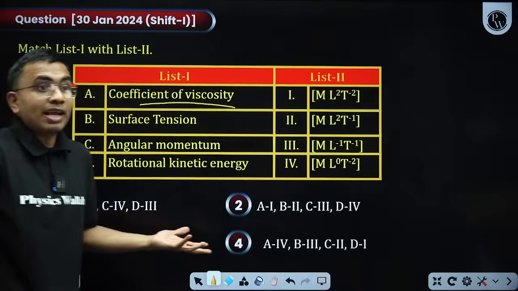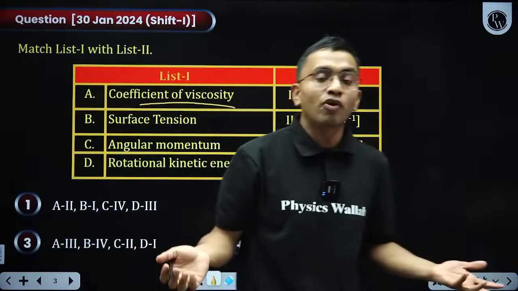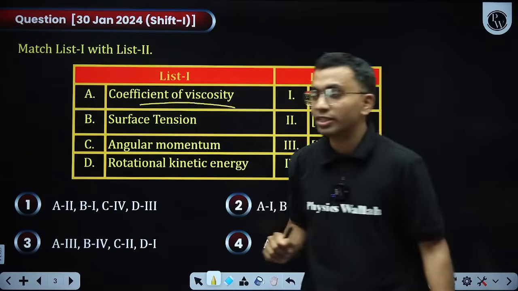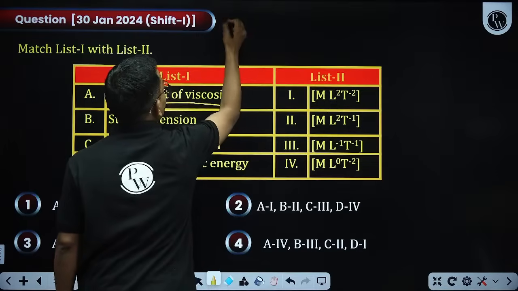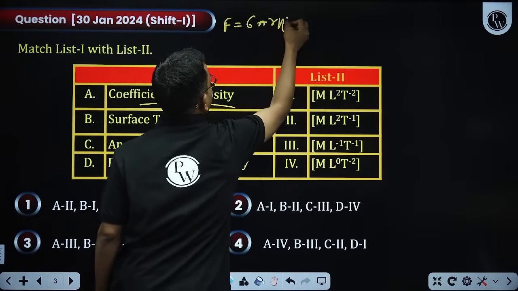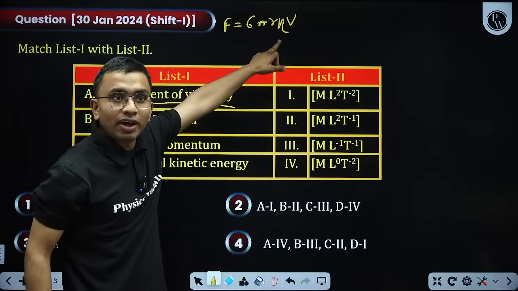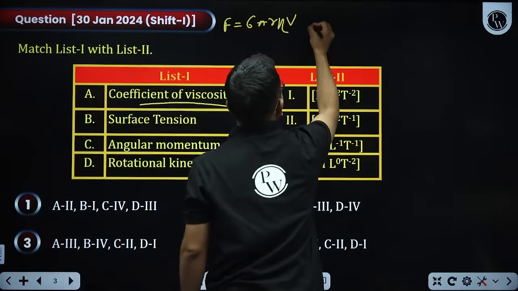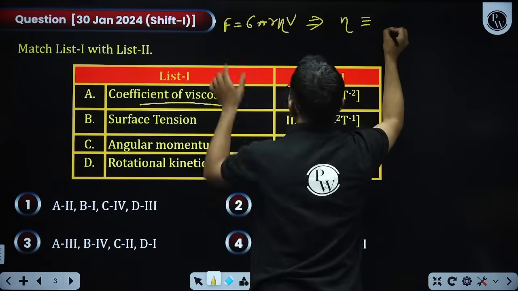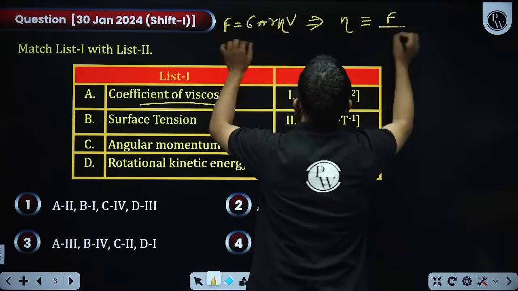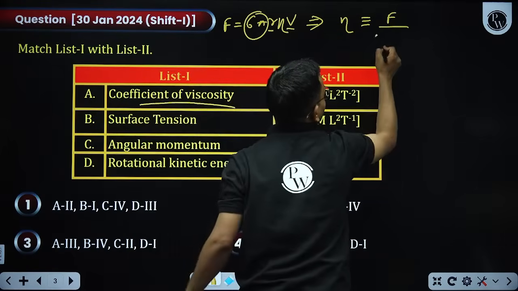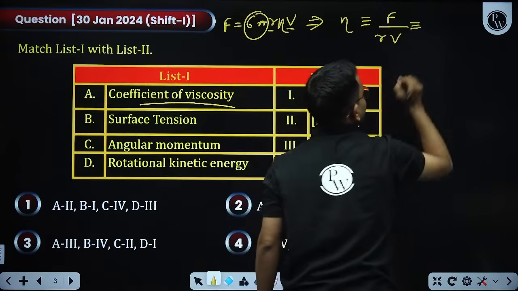So first question, coefficient of viscosity. I don't remember the dimensions of coefficient of viscosity. So what to do? Write any relation of coefficient of viscosity that you know. I know force is equal to 6 pi r eta v. From here I can find the dimensions of eta. Dimensions of eta are equal to dimensions of force divided by 6 pi, which is dimensionless, r and velocity. Now what is the dimension of force?